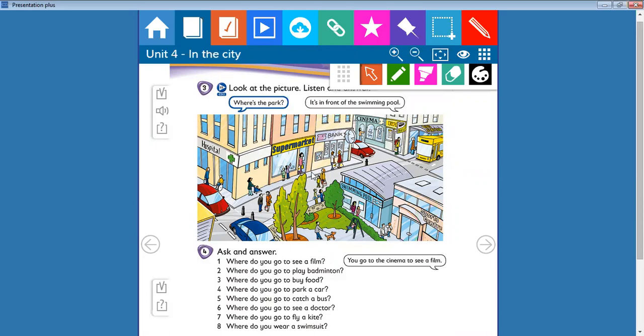Okay, and we name these places. But today we are going to talk about the use of this expression, go to see, go to play, go to buy. So we are going to explain the use of this expression grammatically.